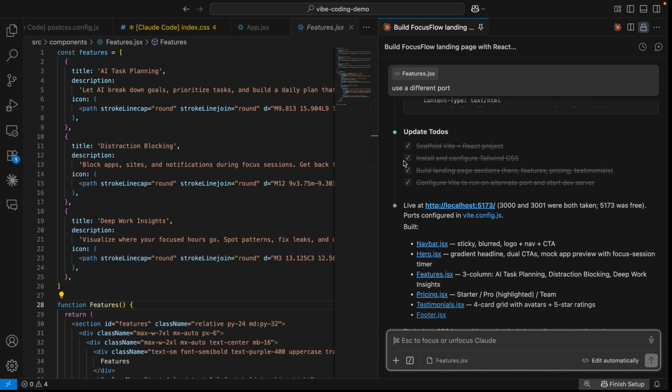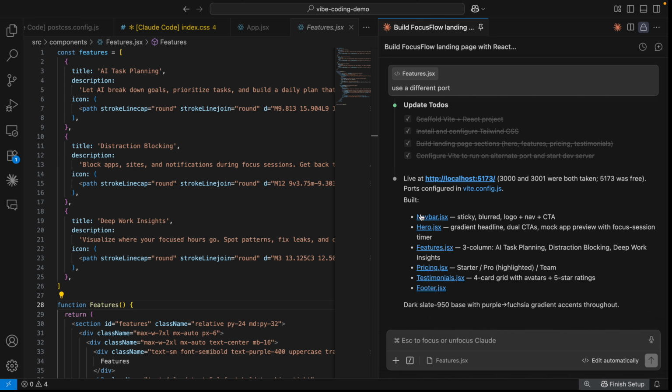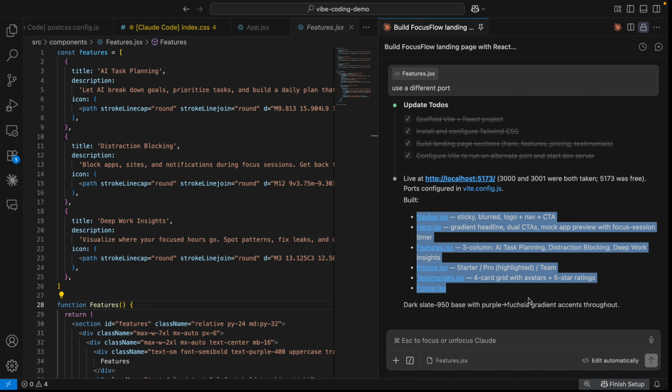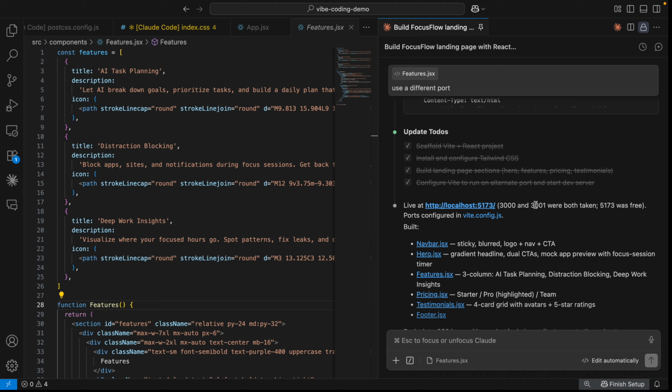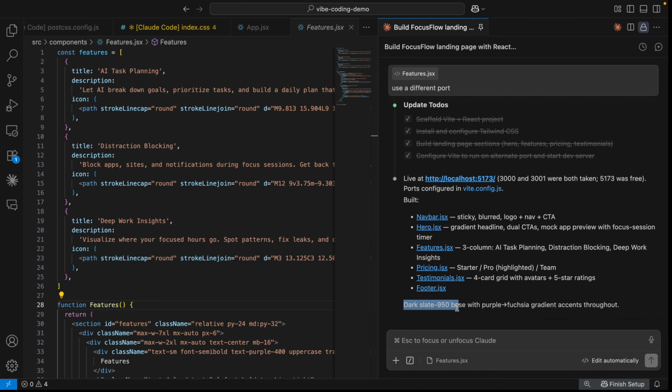As you see, all tasks are completed and here is a summary. Our application is live on this port. We can test it and all of these files are created and the details are here. And it shows the dark slate 950 base with purple. So let's quickly open this URL in the browser and see how it looks.